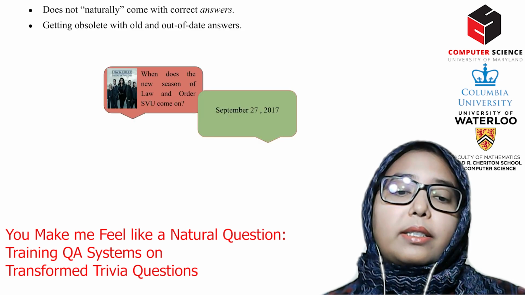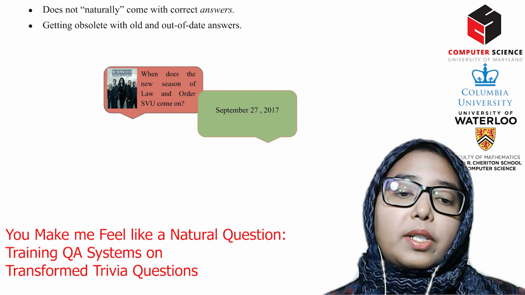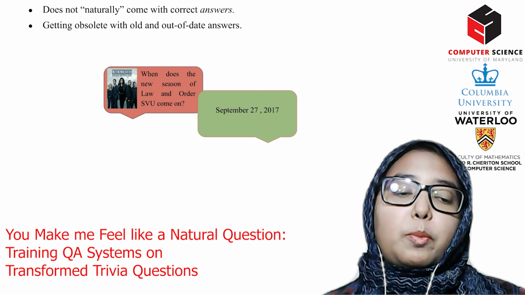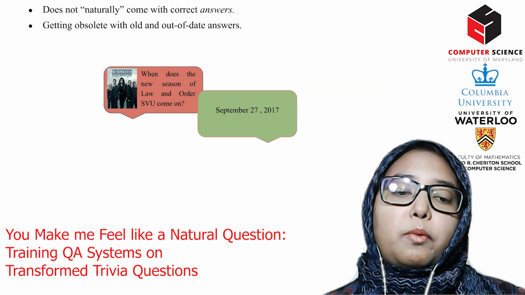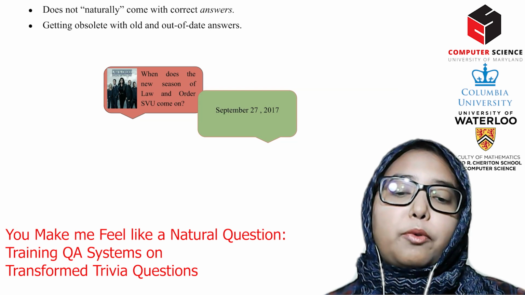Second, NQ is getting old with obsolete questions and out-of-date answers. For example, NQ asks, when does the new season of Law and Order SVU come on? The official answer is September 27, 2017. Because this masterpiece from Dick Wolf will never end, the latest season premiered on October 3, 2024.